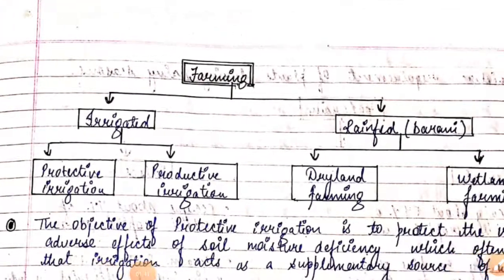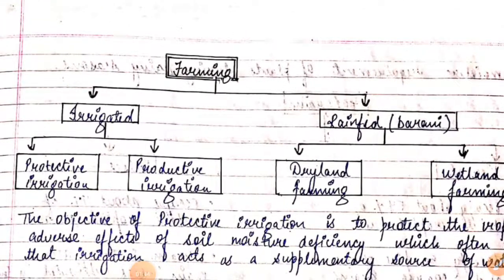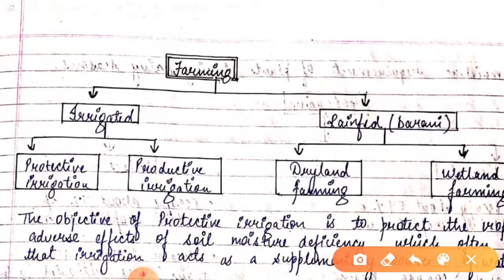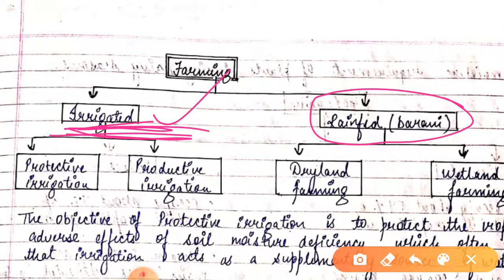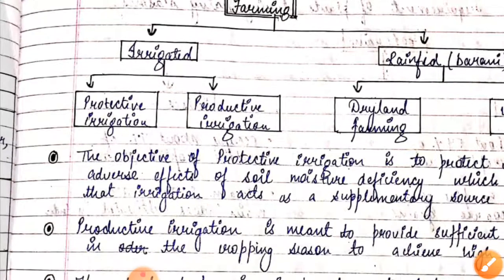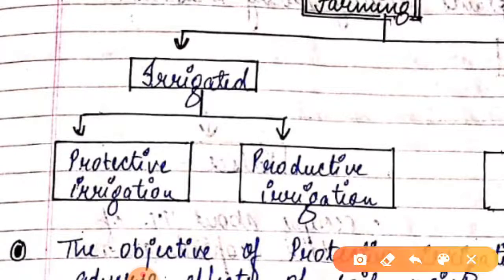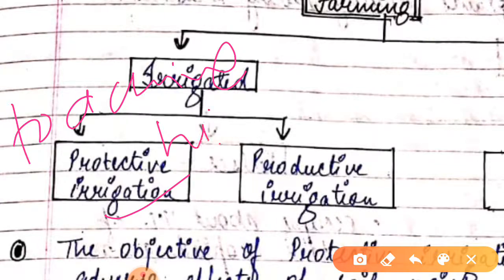Another thing we will discuss is farming, which is done of two types. One is the area that includes irrigation, that is irrigated, and another type is rain fed, which depends upon the rain, upon the monsoon. In the irrigated type, we have protective irrigation, which is used to achieve higher productivity.